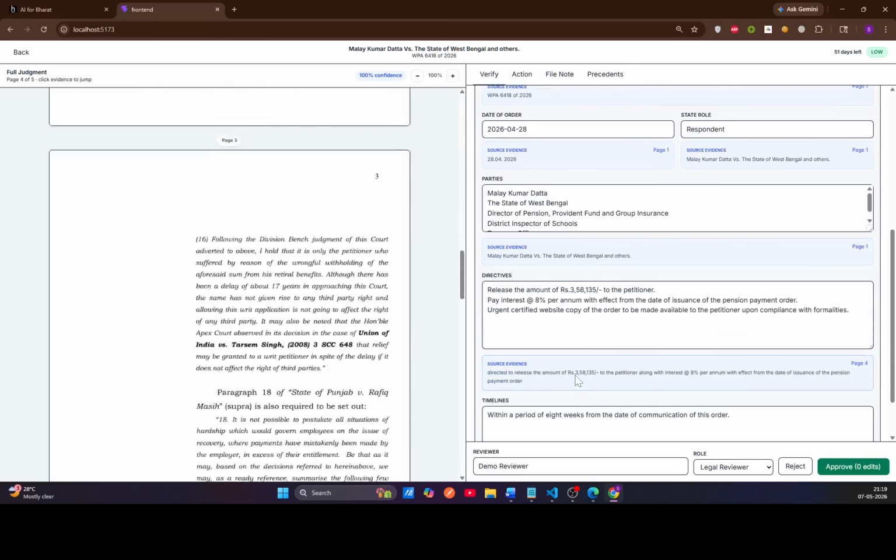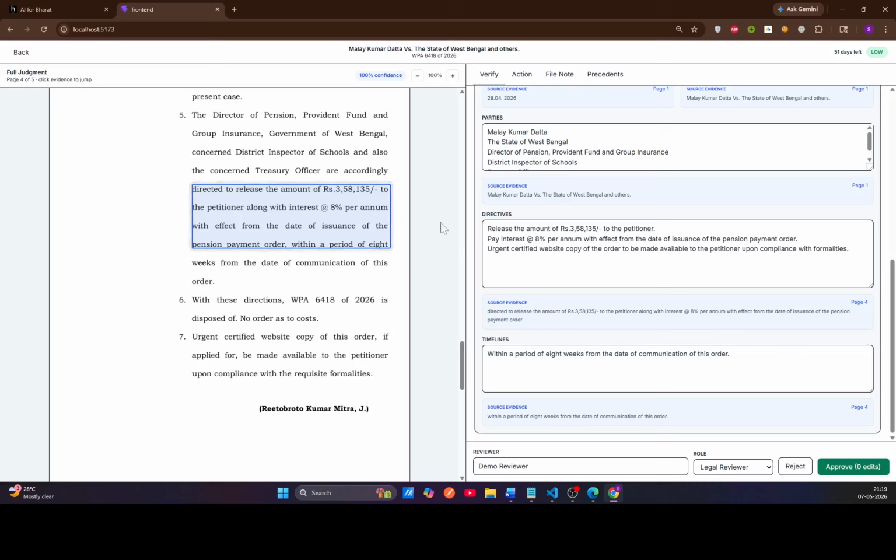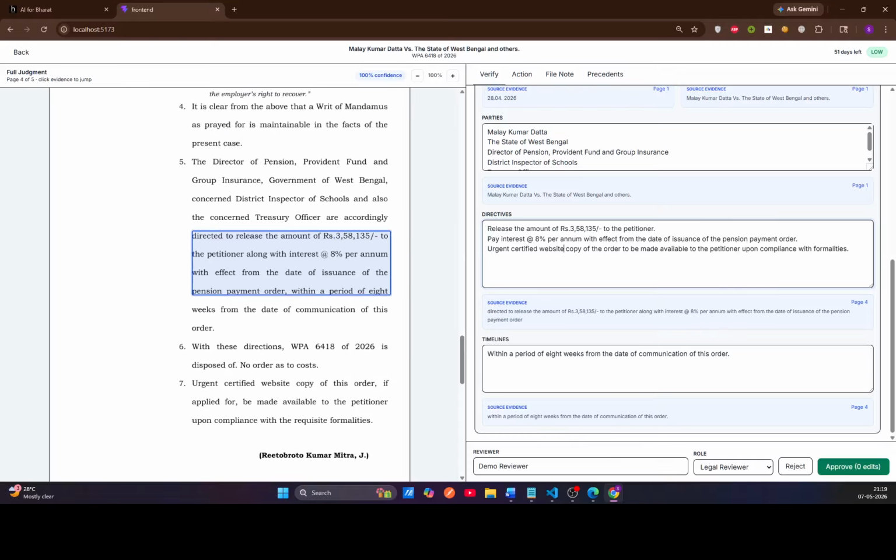The reviewer can see the original source, verify if it's correct, and edit if there is need for some editing. Here you can see for the directives, in the PDF it is mentioned to release the amount of rupees 3,50,000 to the petitioner and pay interest at 8% per annum. We can verify that it's actually mentioned in the court judgment by clicking on the source evidence. Every important field has a source page, a quote, and a confidence score.